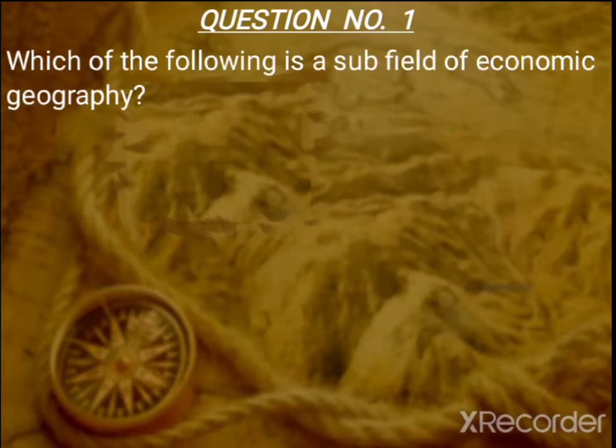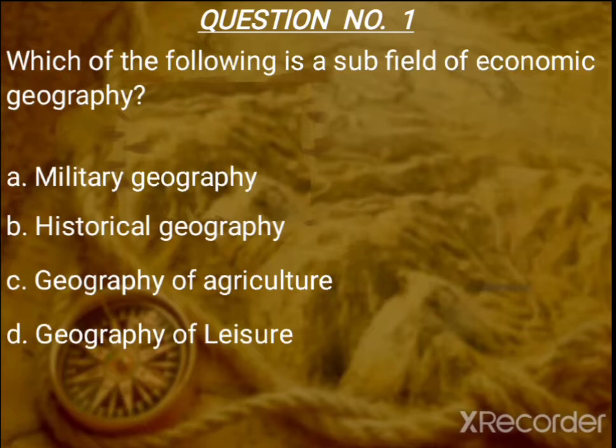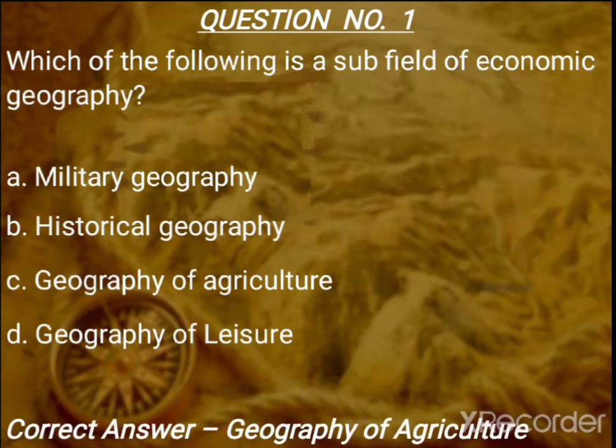Question number 1. Which of the following is a subfield of economic geography? The options are military geography, historical geography, geography of agriculture and geography of leisure. The correct answer is geography of agriculture.